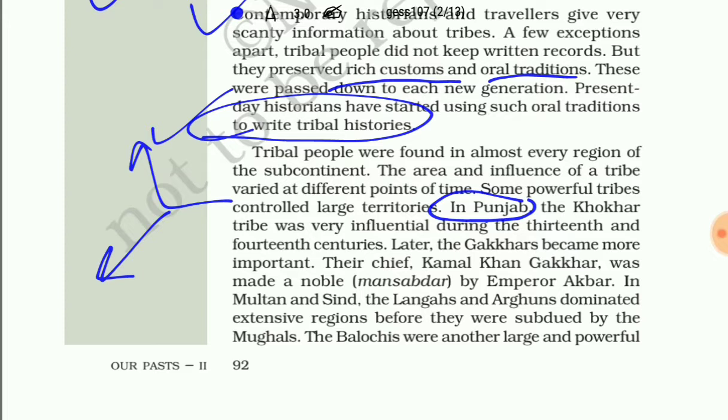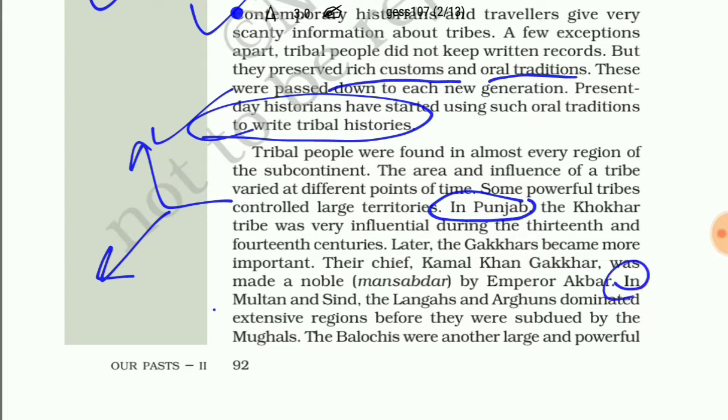After the Khokhars in Punjab, the Gakhars became more important, so important that Emperor Akbar gave Kamal Khan Gakhar the position of Mansabdar, or noble.